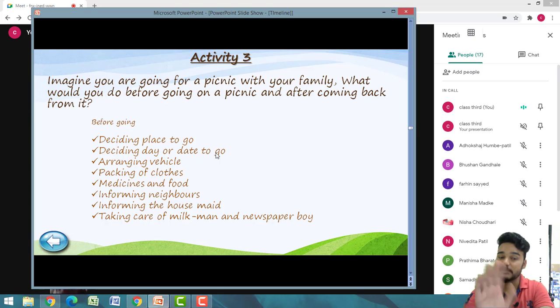मैंने कुछ यहाँ पे चीजें बता दी है, जैसे कि you will first decide the place to go, decide a day or a date to go, then arranging a vehicle, packing of a clothes, medicine and food, informing neighbors, informing the housemaid, taking care of a milkman and newspaper boy. इसके अलावा व्हाट विल बी द प्रिपरेशन दैट यू विल बी डूइंग टू गो पिकनिक.